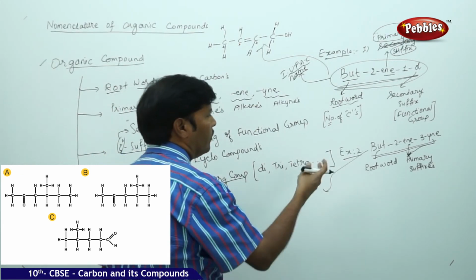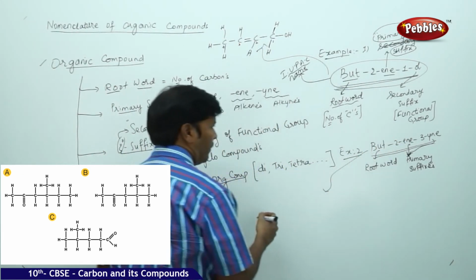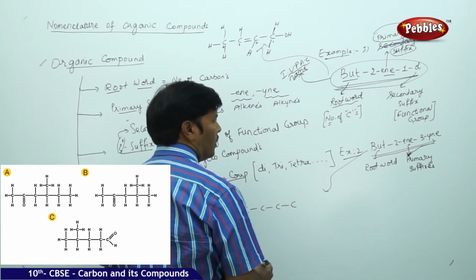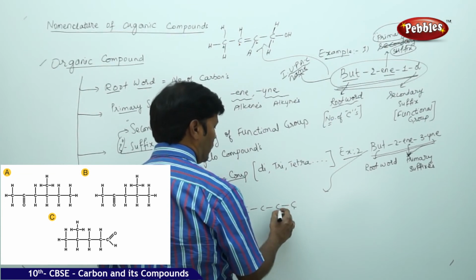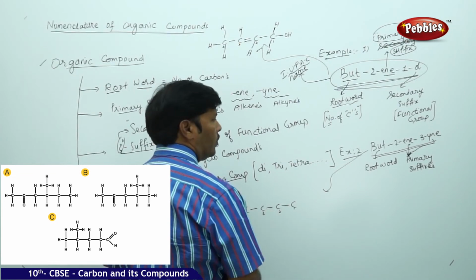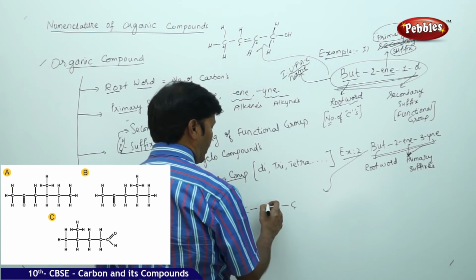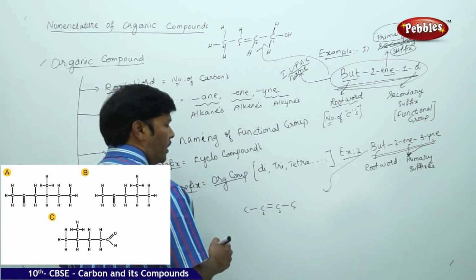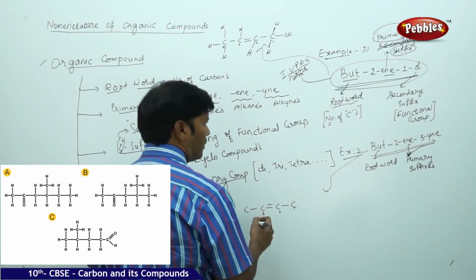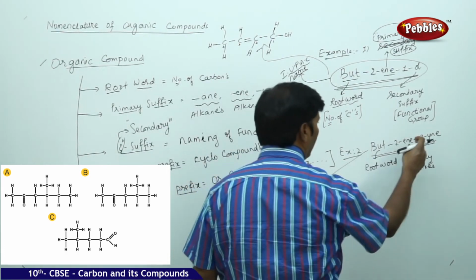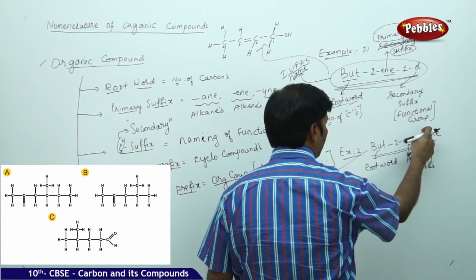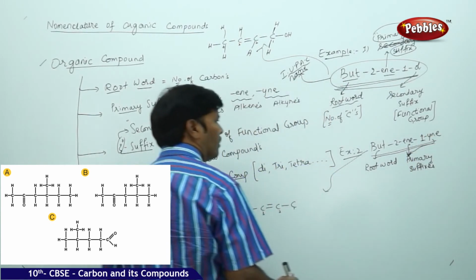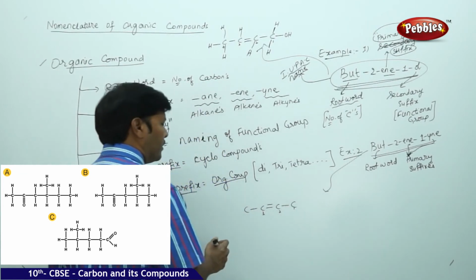Likewise, similarly, if you go for but-2-en-3-yne, take carbons 1, 2, 3, 4. But-2-en-3-yne means a double bond and a triple bond, so I think you better change it to 1-en, not 2-en, because the condition doesn't accept it.